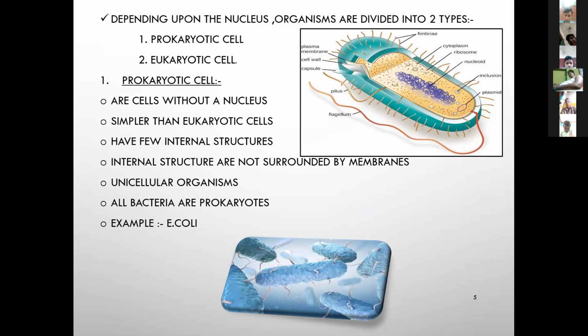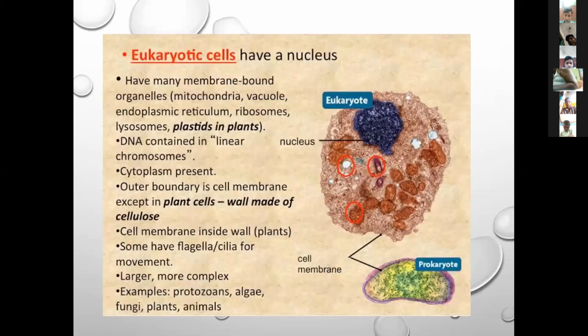Okay. So the other type is the eukaryotic cells. Eukaryotic cells have an organized nucleus. What is an organized nucleus? It has a specific shape and it has a nuclear membrane. It is having a nucleus.